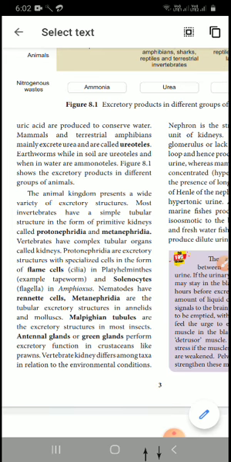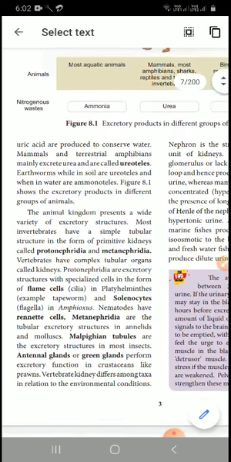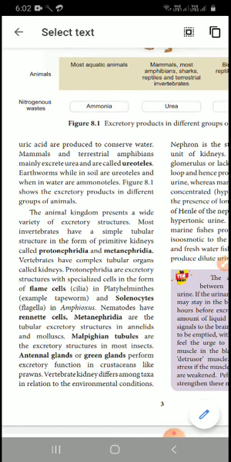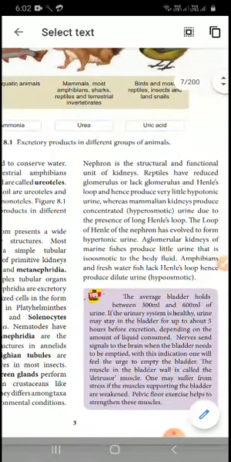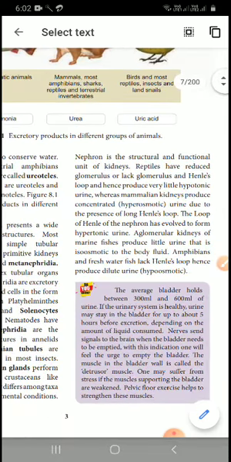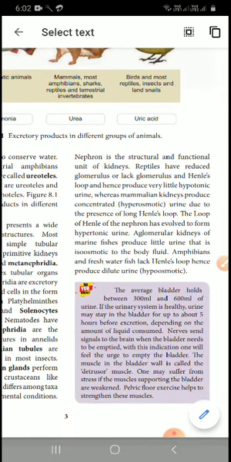Crustaceans, for example prawns, and crabs also are crustaceans. Vertebrate kidneys differ among taxa in relation to environmental conditions, and based on that they excrete their waste. Nephron is the structural and functional unit of the kidney. We have studied this in lower classes itself.